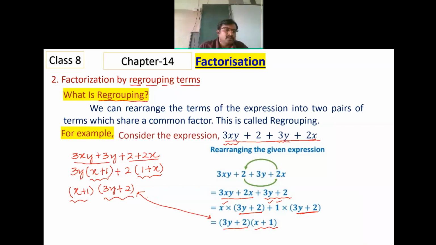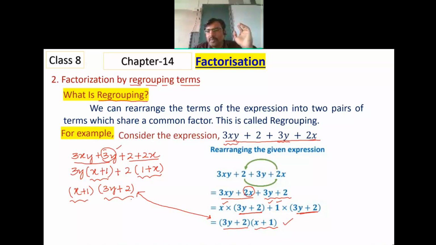Are they the same? Yes, sir. So regrouping is completely dependent on how we are taking it. We can consider 2x before and we get this result. If we consider 3y before, we get this result.